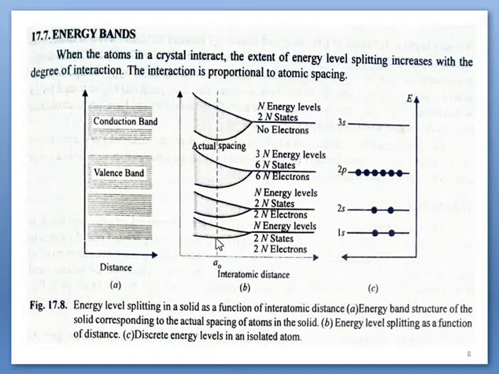When atoms come closer, meaning the interatomic distance is reduced further, we can see bending of bands and energy levels occurs. As a result, the broadness is increased when they come nearby.